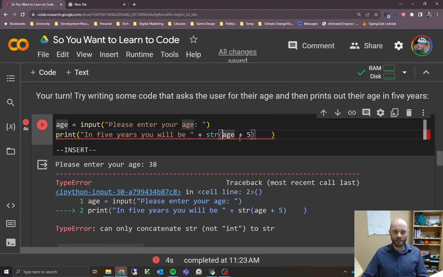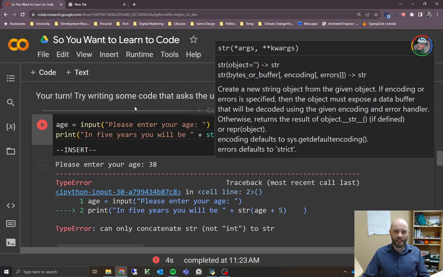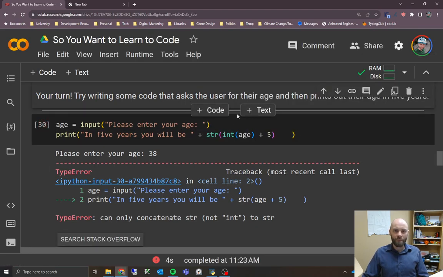So what we need to do here is use the int function to switch this into an integer. Again, we're nesting more things inside of each other. But we want the int function to be on just the variable age. If we put it around the whole thing, it's going to have the same problem. It's going to be like turn age plus 5 into an integer, but we run into the same problem because age is a string. This might be a little bit confusing. Don't worry if you get a little bit lost here. What we're trying to do is turn just age into an integer, do the math on it, and then turn that whole thing into a string.